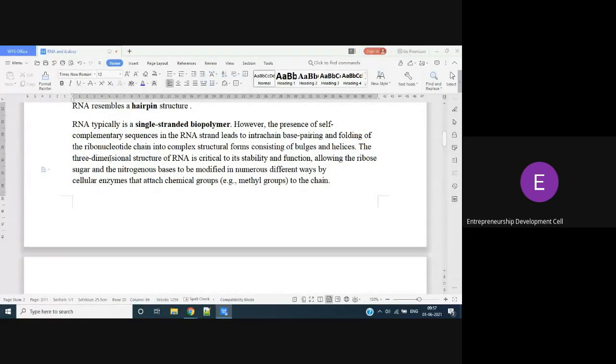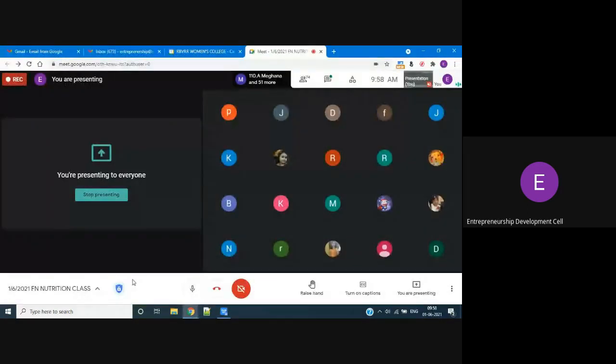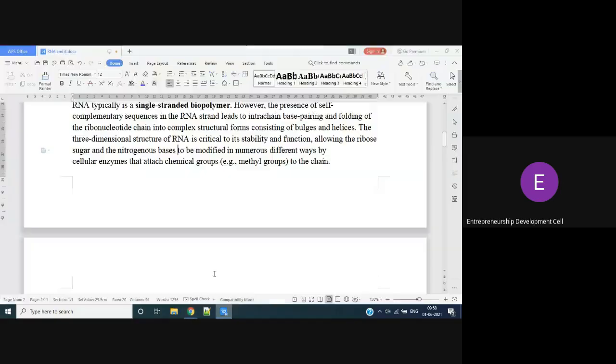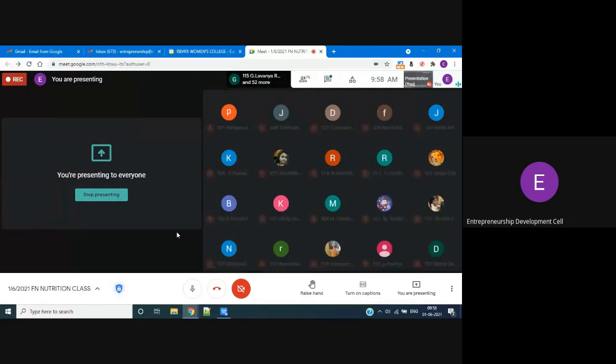As it is single-stranded, it has so many functions to perform. It can easily bind with other nucleotides. It can easily form complex molecules in the processes. DNA can't combine with other complex substances, whereas RNA can combine because it is single-stranded and easily available for performing reactions. That's why RNA is involved in protein synthesis reactions.